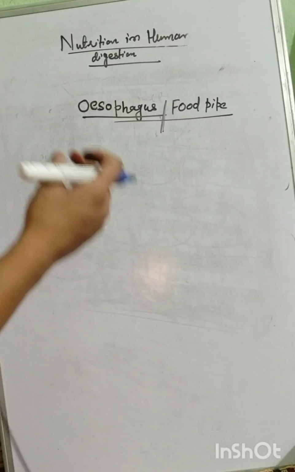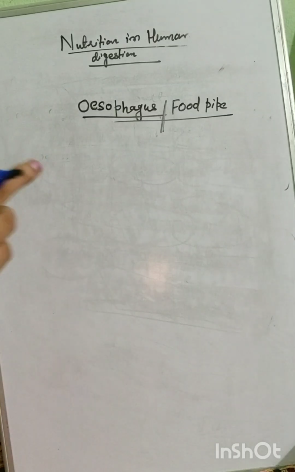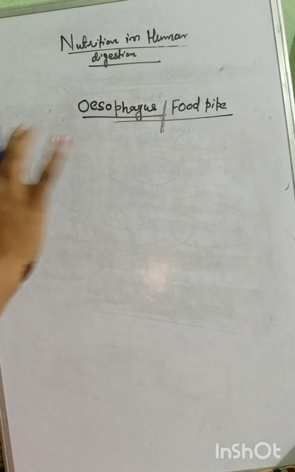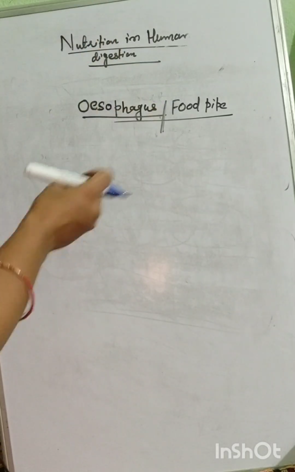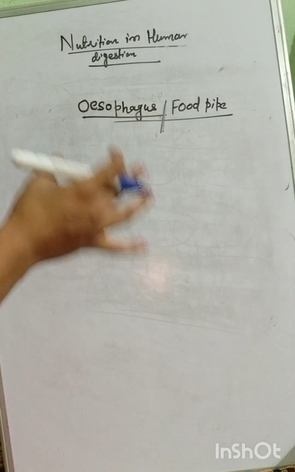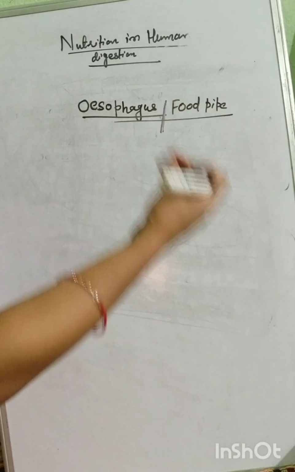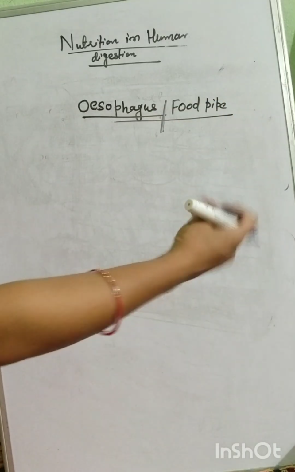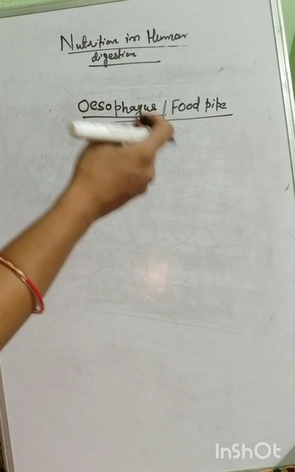So you will say that esophagus is actually a tube. Okay, and another thing you have to also remember that in esophagus there is no digestion of the food. Just like the pharynx, in esophagus there is also no digestion of food. So you will say that it is also a muscular tube. So food will come into this muscular tube and it will show two terms, one is contraction and